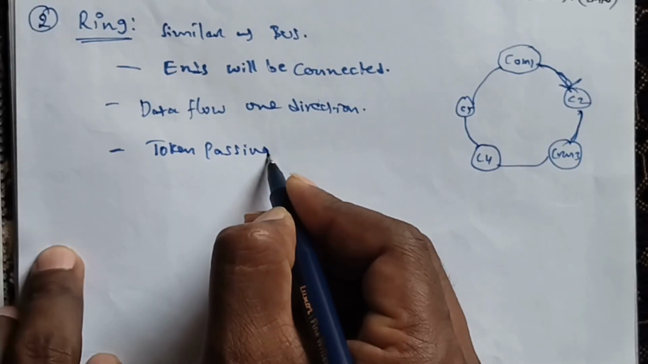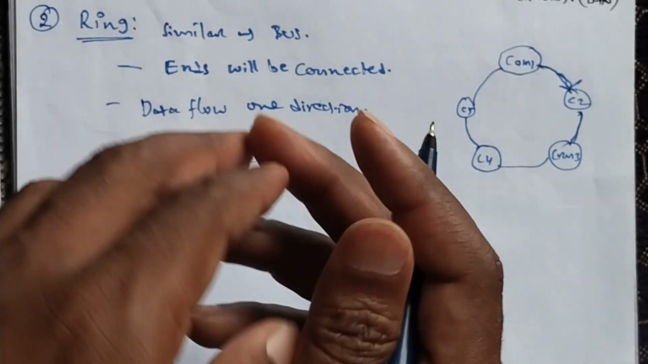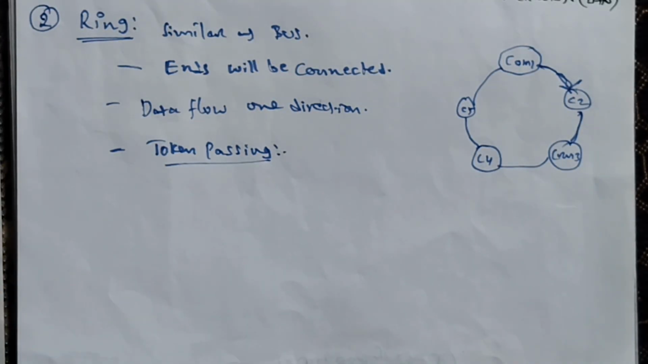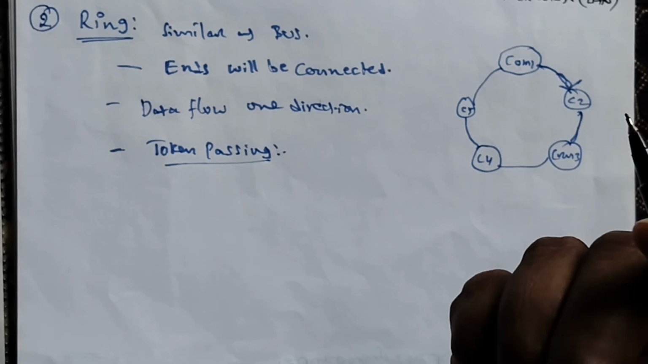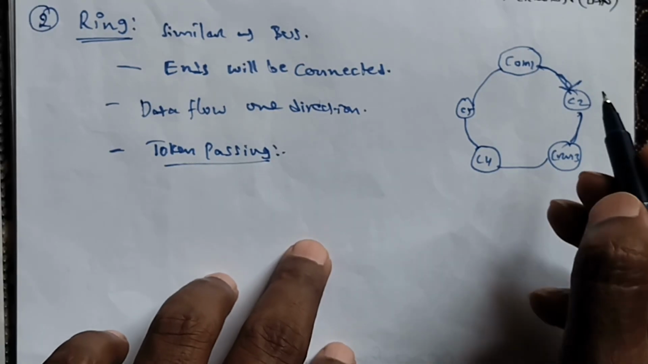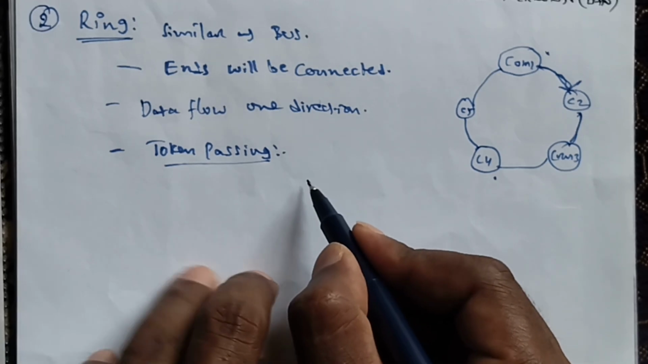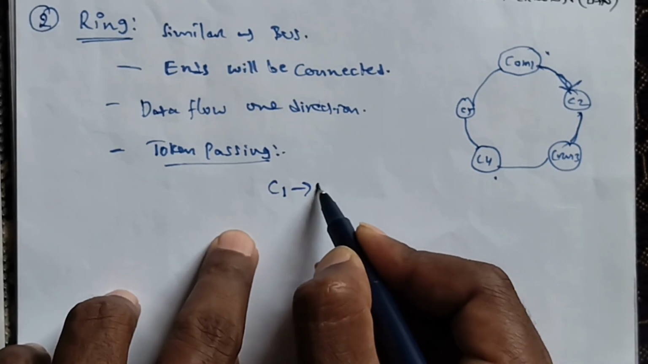What is the meaning of token passing? Token passing is a network access method in which a token is passed from one node to another node. For example, in this network, computer 1 wants to send data to computer 4. The data is sent from computer 1 to 4.